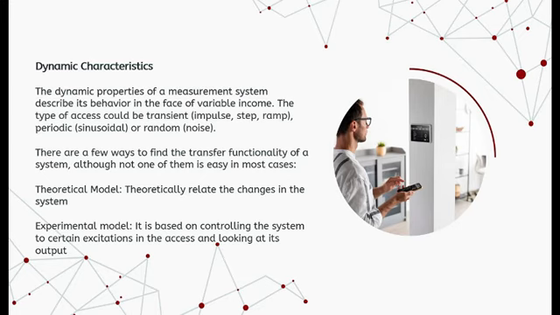Faced with an excitation at the input, there will be an output response. So, characterization of the transfer function. There are a few ways to find the transfer function of a system, although none of them is easy in most cases.